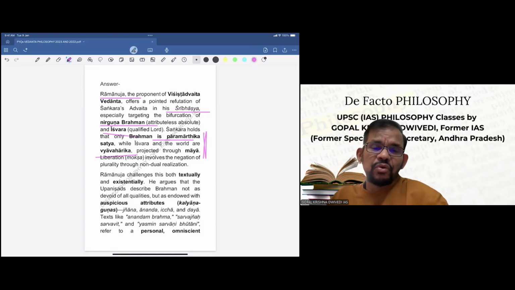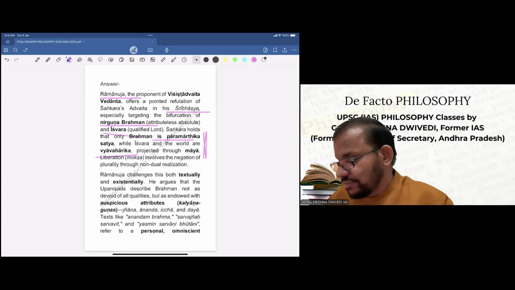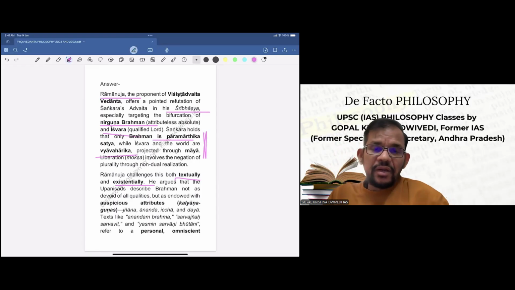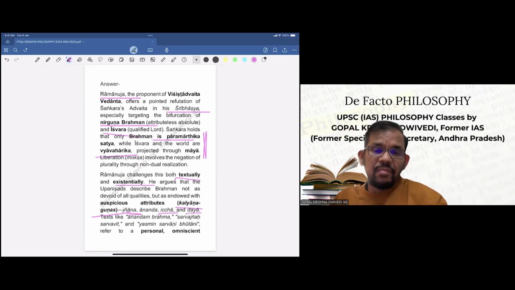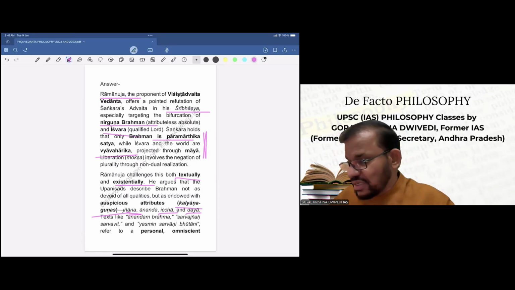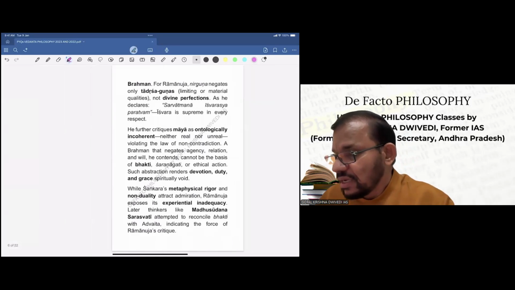Ramanuja challenges this both textually and existentially. He argues that the Upanishads describe Brahma not as devoid of all qualities, but as endowed with auspicious qualities, that is, Kalyana Gunas. And what are Kalyana Gunas? Jnana, Ananda, Iksha, and Daya. Texts like Anandam Brahma, Sarvajnah Sarvavit, Yasmin Sarvani Bhutani refer to a personal, omniscient Brahma.